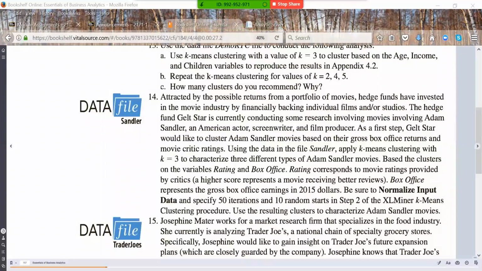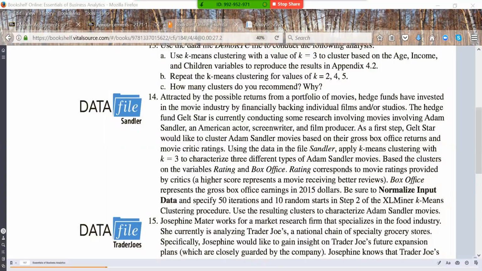All right, so I'm going to work in Chapter 4, number 14. Attracted by the possible returns from a portfolio of movies, hedge funds have invested in the movie industry by financially backing individual films and/or studios. The hedge fund Giltstar is currently conducting some research involving movies involving Adam Sandler, an American actor, screenwriter, and film producer. As a first step, Giltstar would like to cluster Adam Sandler movies based on their gross box office returns